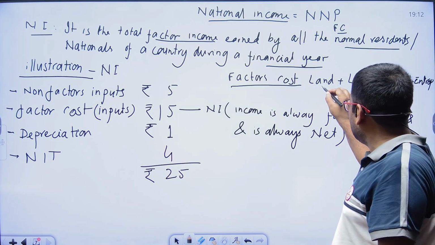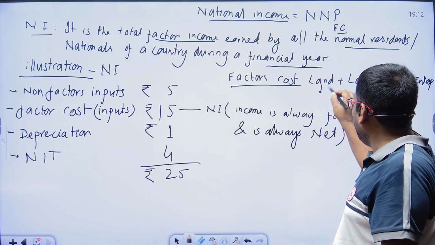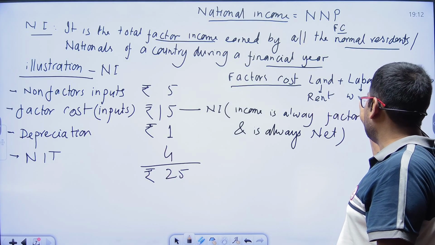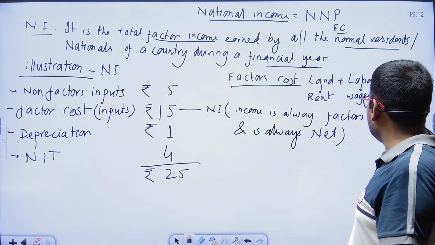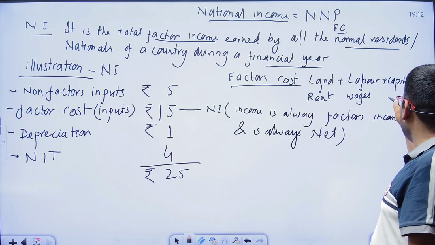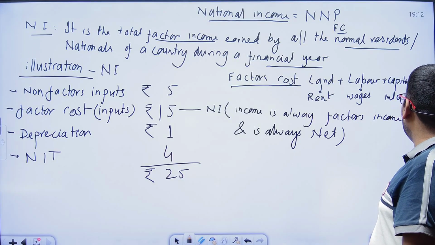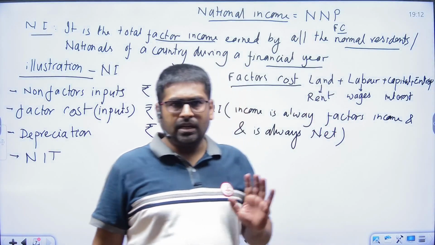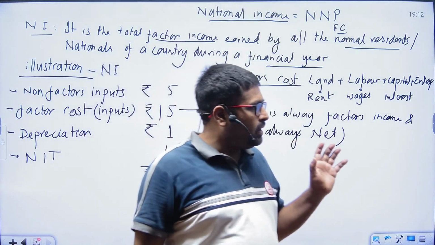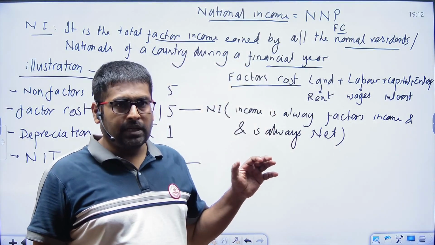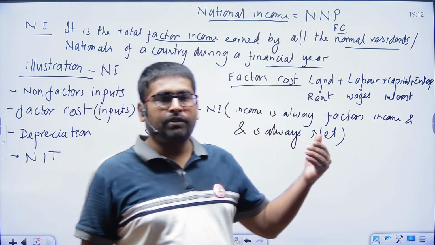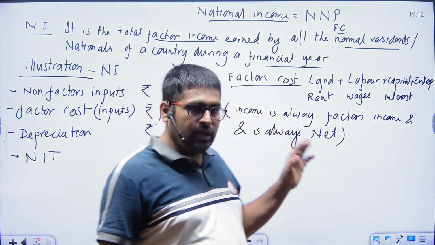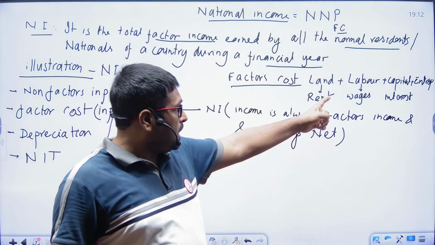From land we generate rent. From labor we generate wages. And from capital we get interest. Capital means here the capital goods we require for the production of anything. Capital goods means machinery and durable things used for further production, assisting further production and increasing the value of any goods and services. So that is called the capital goods.